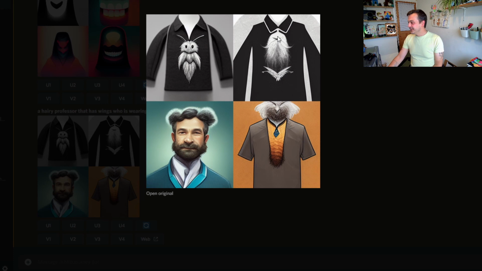We've got wings. We've got, maybe that's a nose there as well. The shirt is much better. This one down here, I mean, is his hair trying to become wings? And why has he got an asymmetrical collar? And then the last one, it looks like an owl or a penguin wearing an amazing t-shirt.